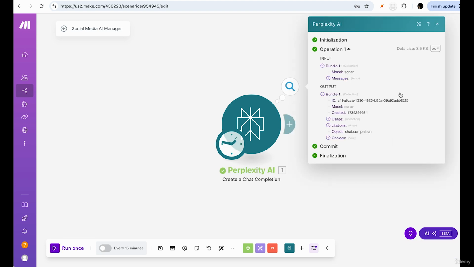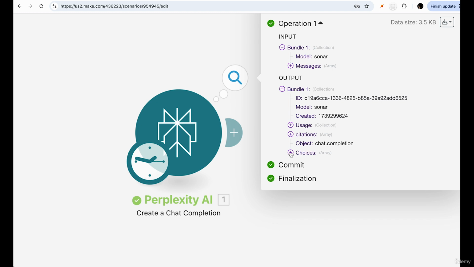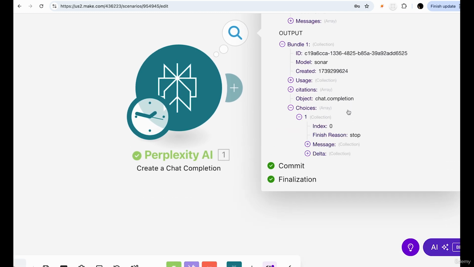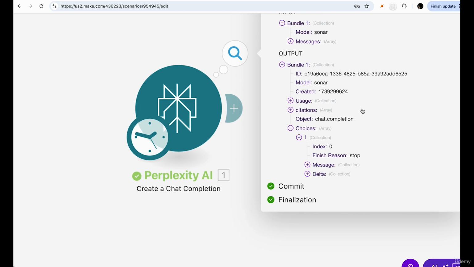Okay, all right, so we have a response. You should be getting a response as well. We have the input with the message. What we care about, again, is in the output at the bottom, our choices. If we open up, and by the way, this output is a collection in JSON, so it's an object format that contains more objects or arrays that then hold the data. And this is going to be very important, as we're going to see as we build, as we link up and create the data flow. You're going to see why. But for now, just pay attention to it.